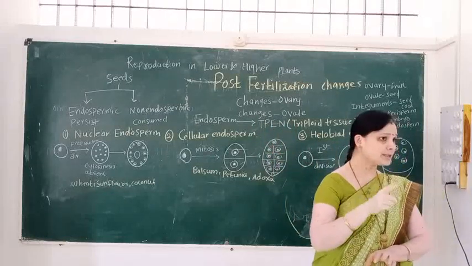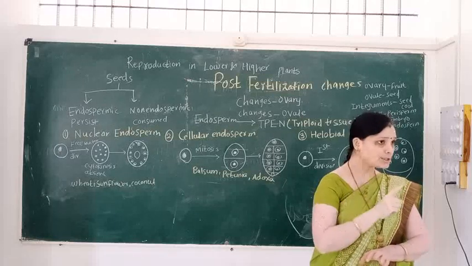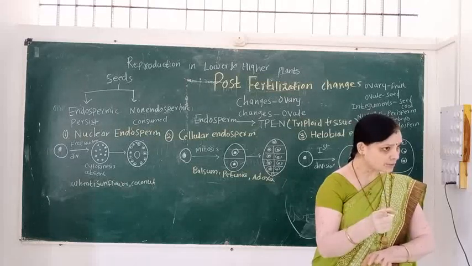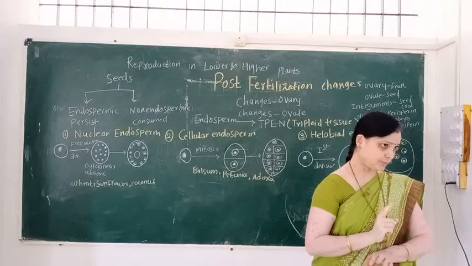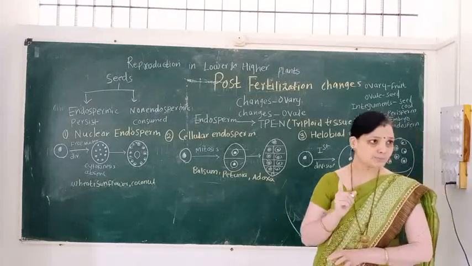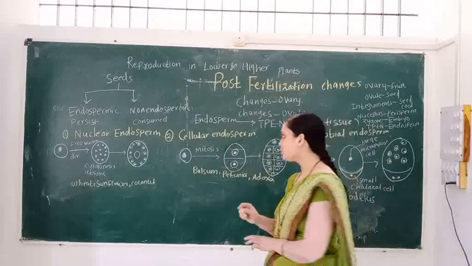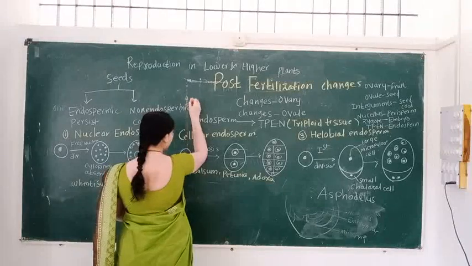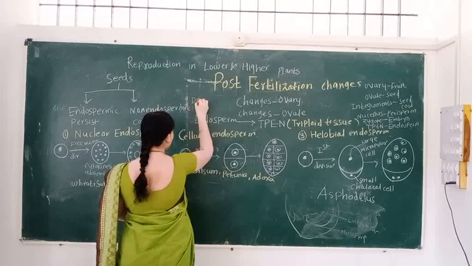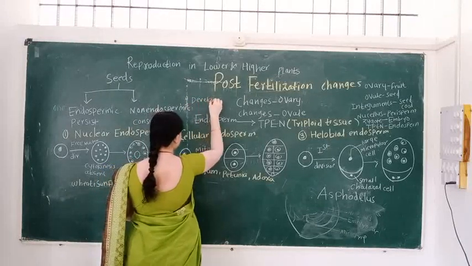In post fertilization changes, first we learn how endosperm develops, that is, the development of endosperm.